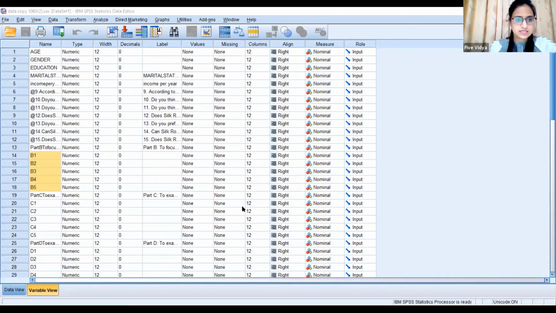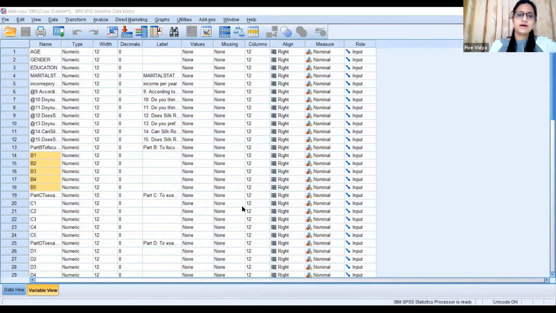This is my table where I have to check the reliability of my questionnaire. If you see this value, this is Cronbach alpha, 0.799. The number of items which I have taken here is 5. I have considered only 5 items when I was checking the reliability, so that is why this number is showing here. And the reliability for this is 0.799.